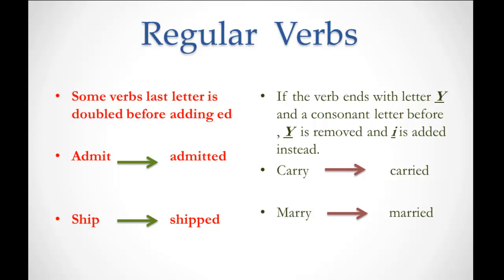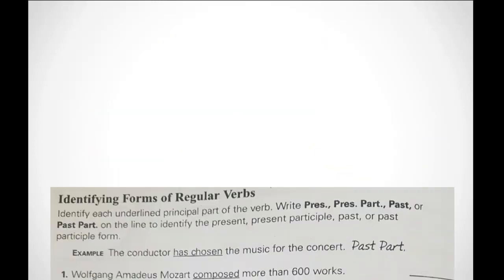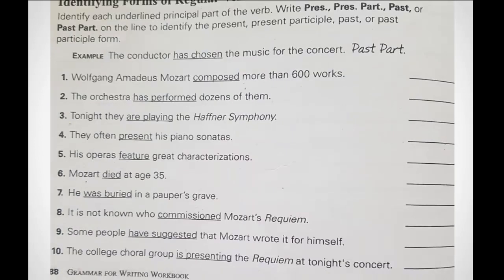Okay. The next thing we have over here is an exercise. It is already in your Grammar for Writing books. It's page 88. And the exercise tells the following: identifying forms of regular verbs by telling the tense or the form it's written in.